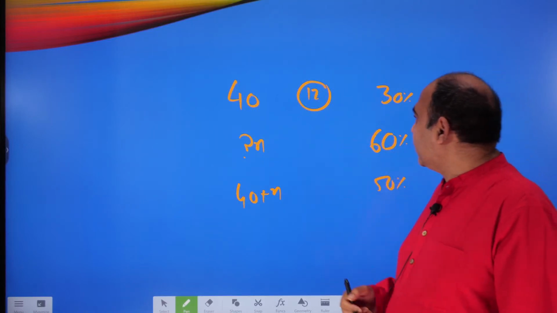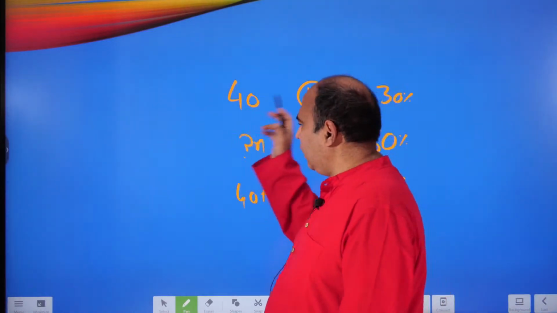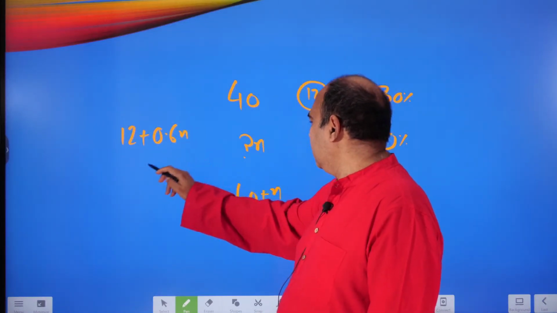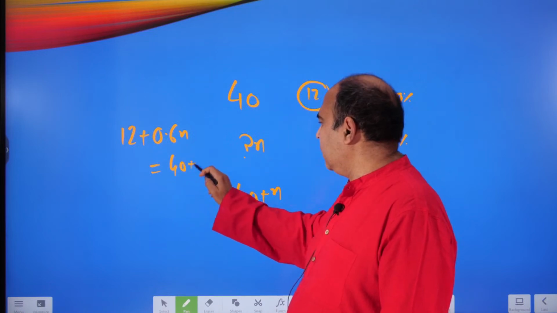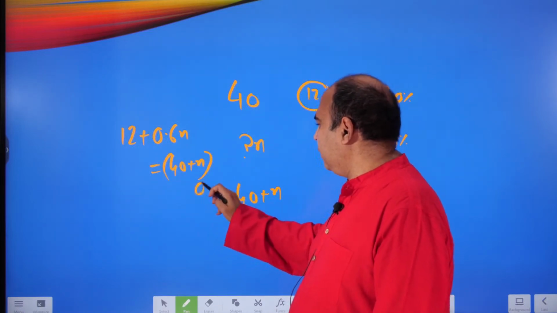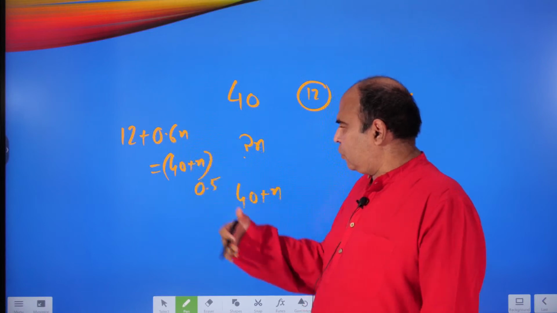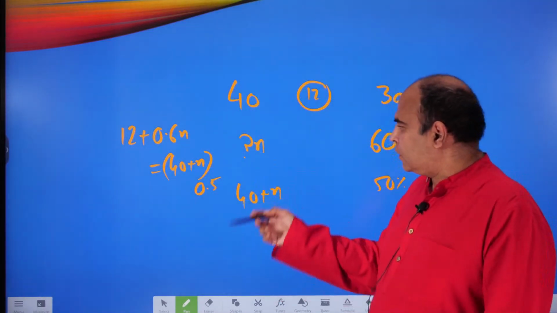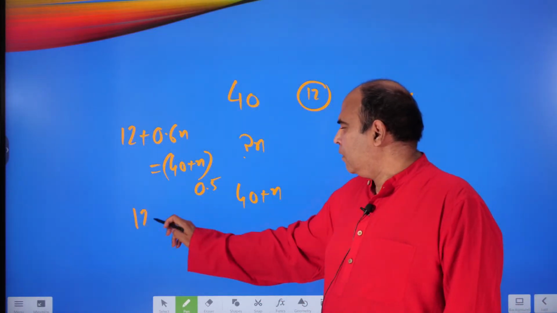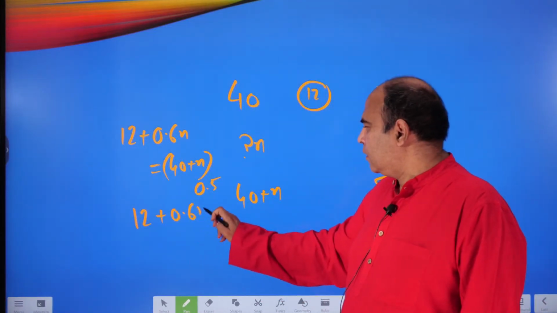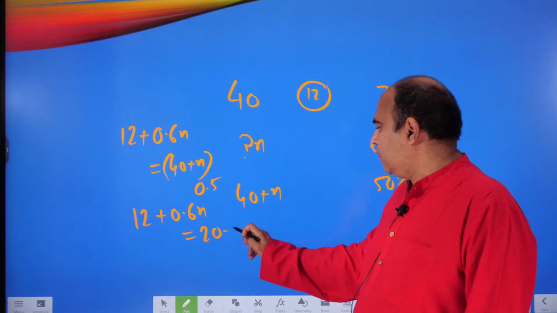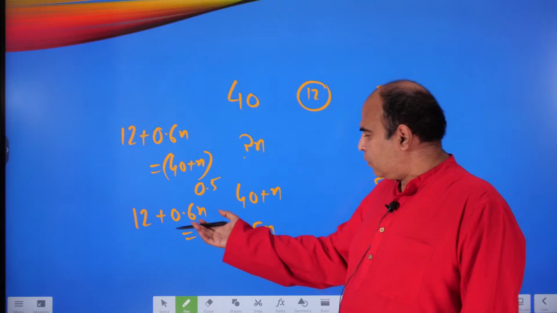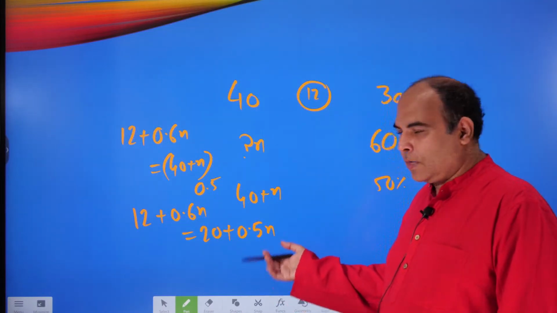So if you use the equation, 30% of 40, that's 12, plus 0.6n is equal to (40 plus n) into 0.5. If you solve this, you will get the value of 80 for n, because 12 plus 0.6n is equal to 20 plus 0.5n. So 0.1n is 8, so n is 80.